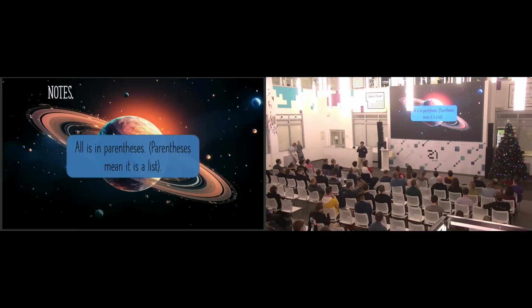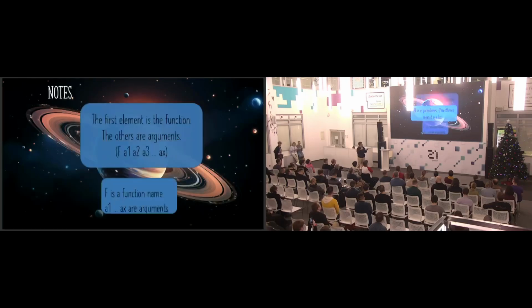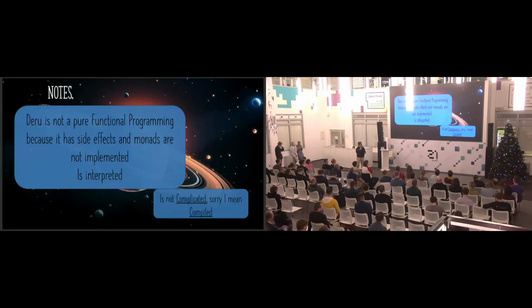We have to know that everything is inside parentheses because parentheses mean it's a list. The first element of the list is the name of the function, and the other elements are the arguments for that function. This is not a pure functional programming language because it doesn't have monads implemented. Do you know what monads are? Who knows?